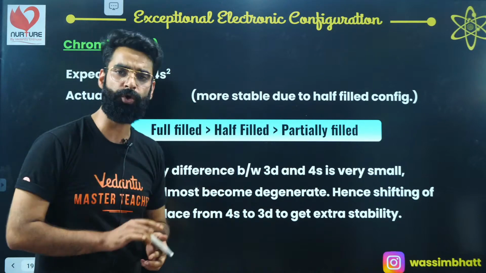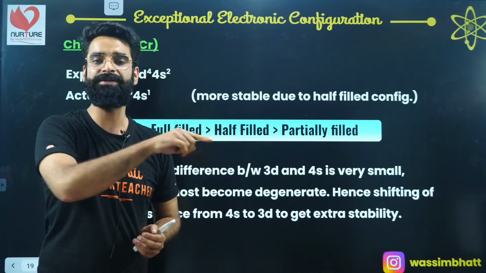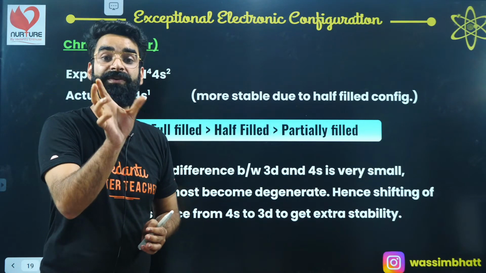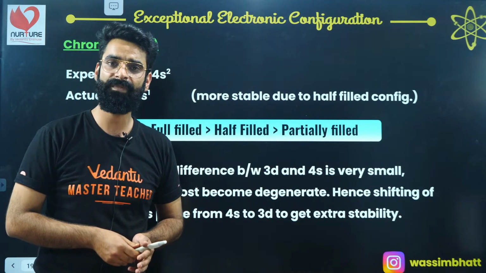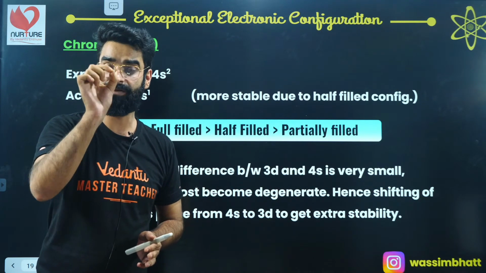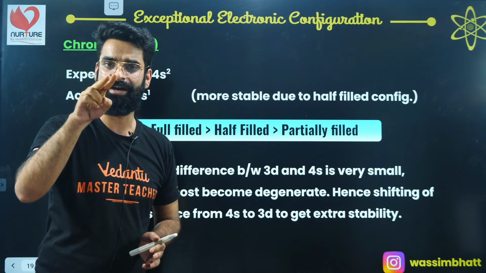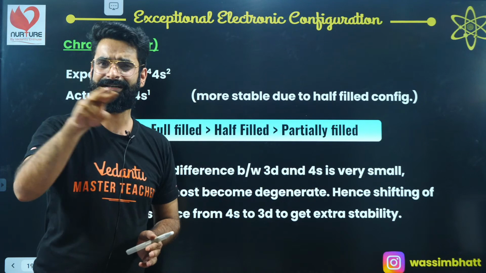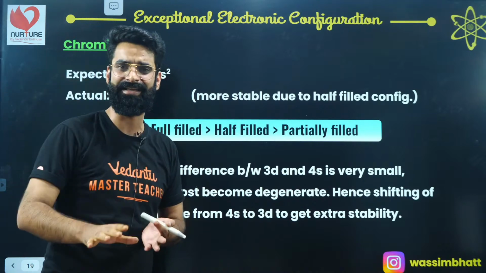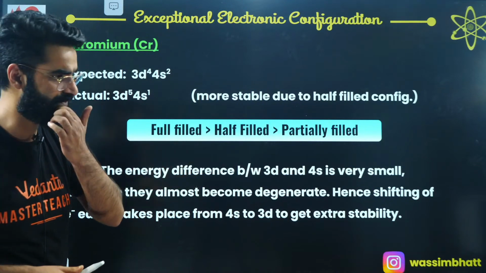See, I told you in case of chromium, one of the electrons from 4s enters into 3d so as to get half-filled configuration, right? Because half-filled configuration is more stable. 3d5 configuration is more stable than 3d4, yeah? Since there is a slight energy gap between the 4s and 3d subshells, you can almost consider them as degenerate. That's why shifting of electron from 4s to 3d is happening, due to the attainment of extra stability in case of 3d5 configuration, right?